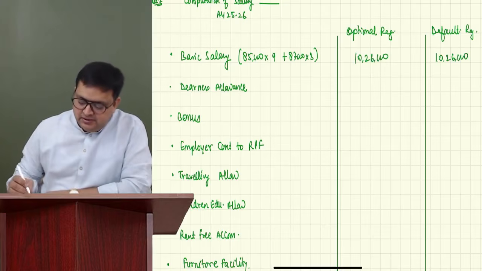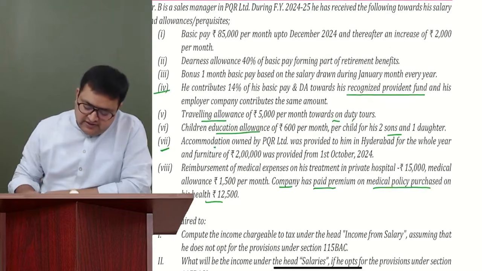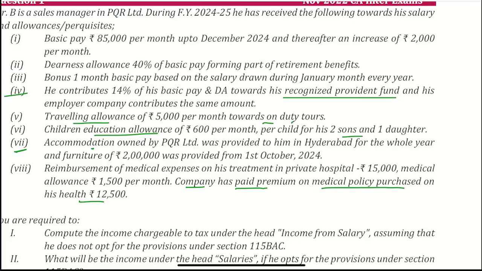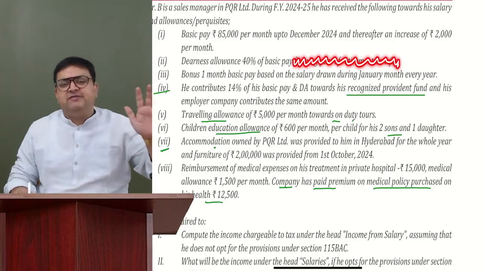Okay. DA. They are saying that DA is 40% of basic pay forming part of retirement benefit. Guys, right now forming part of retirement benefit does not make any sense. When you are making your DA taxable, just see how much DA we are getting.